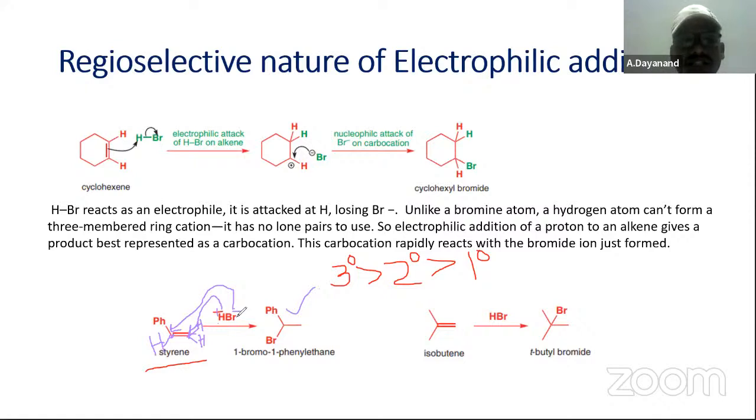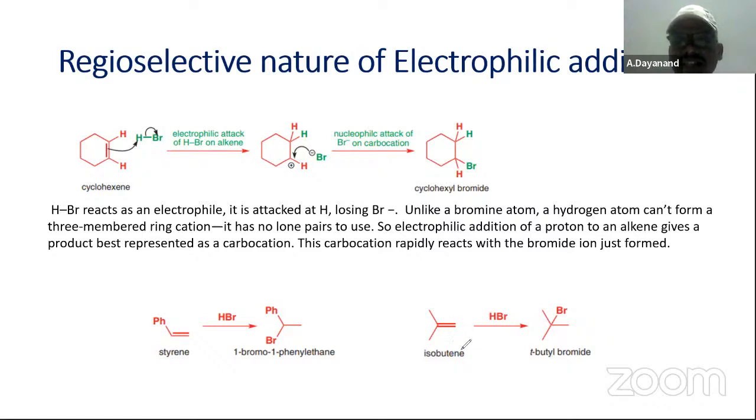The negative part of the addendum is attached to the carbon having fewer hydrogens. Now let us see the reason behind this. Or else, this isobutene is going to give tertiary butyl bromide. All these are nothing but following Markovnikov's rule.